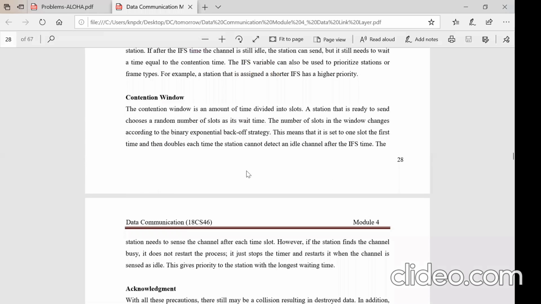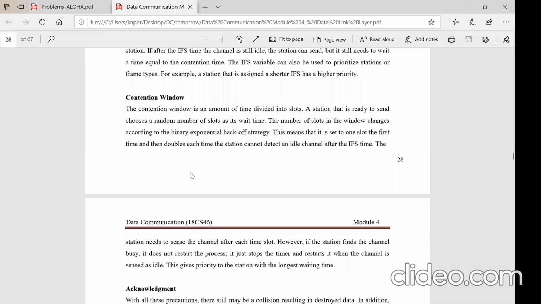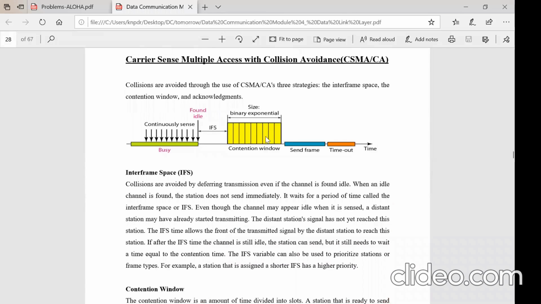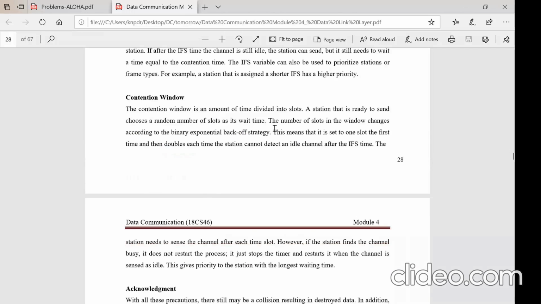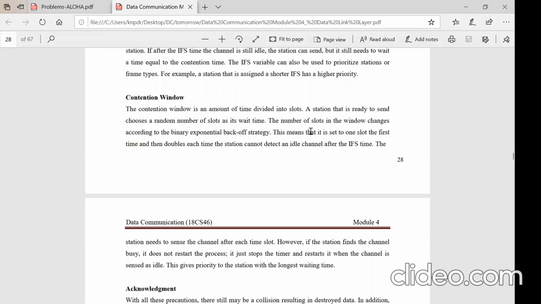The contention window consists of many smaller time slots, time units. So the contention window is an amount of time divided into smaller slots. A station that is ready to send chooses a random number of slots as its wait time. That means the number of small time slots is random in nature. How that randomization grows is, initially, in the beginning, one wait slot. And in that particular time, once again, if it finds that some waiting time is required, it will now go with an exponential time, right?